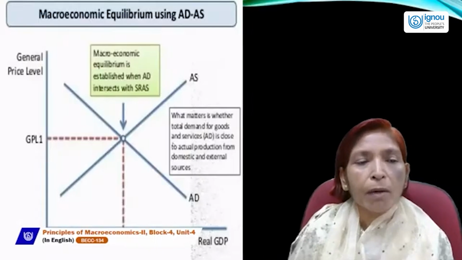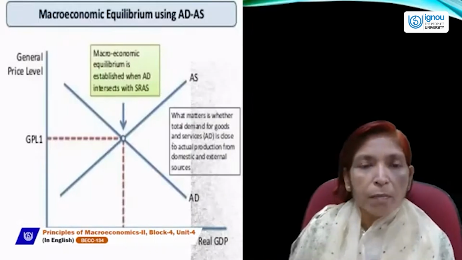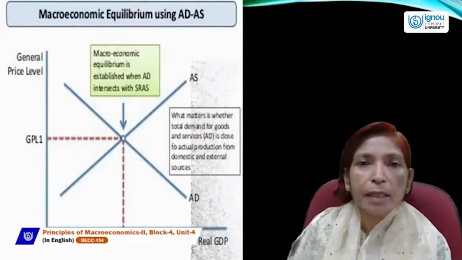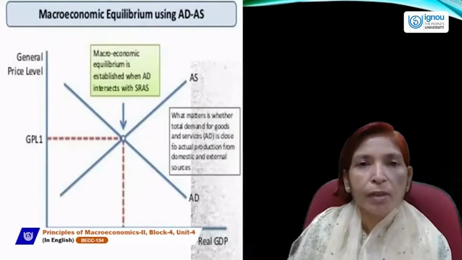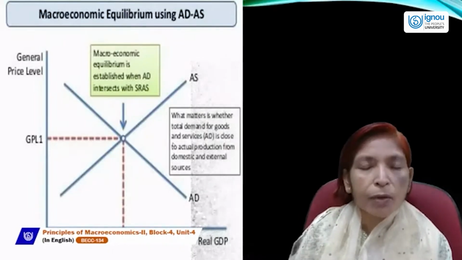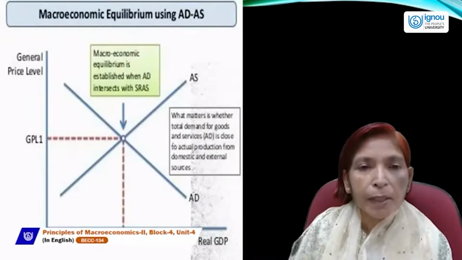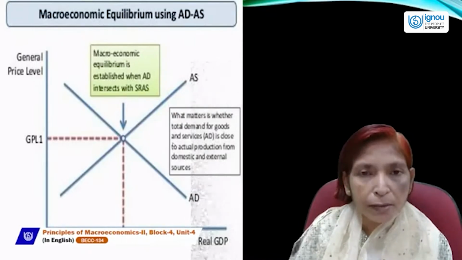Next is macroeconomic equilibrium. The main thing is that the aggregate demand and aggregate supply model is very useful to determine macroeconomic equilibrium. Macroeconomic equilibrium can be determined with the intersection of the aggregate demand curve and aggregate supply curve.